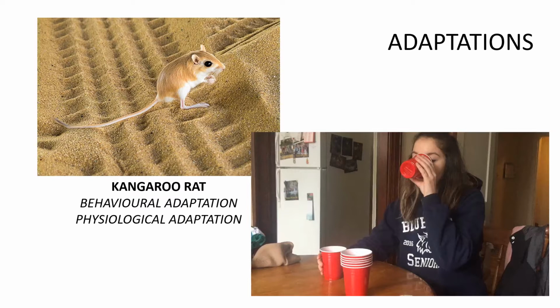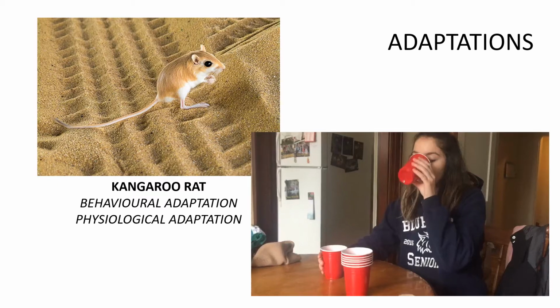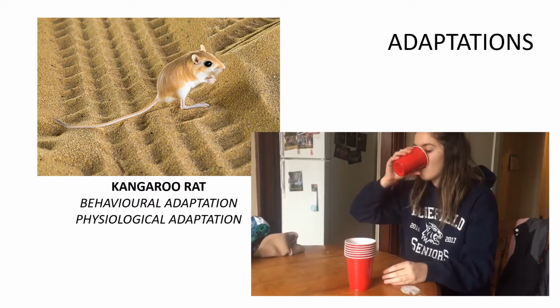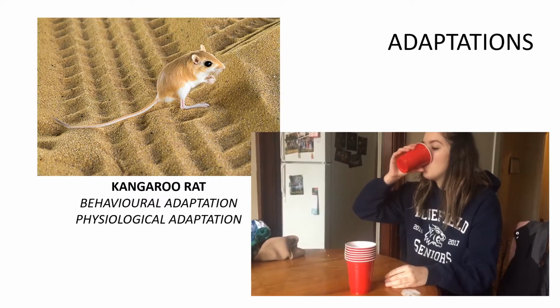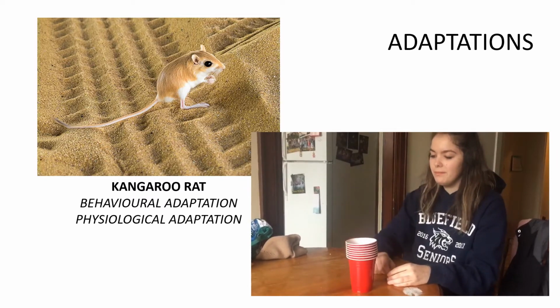The second adaptation is physiological. They are experts at conserving moisture. The kidneys have evolved to concentrate their urine to about 4 to 5 times that of humans. The kangaroo rat has also adapted to live their entire life without a drop of liquid, getting their water by metabolizing starch and fat from their diet, unlike humans, who are recommended to drink 8 glasses of water each day.